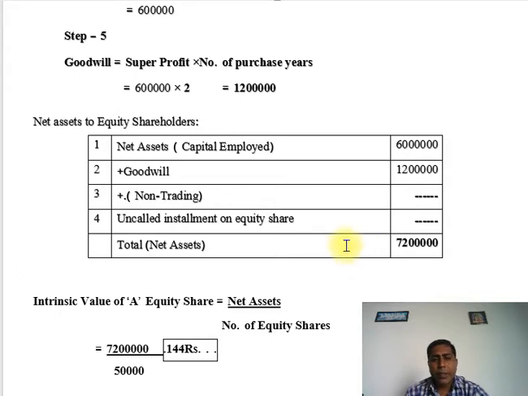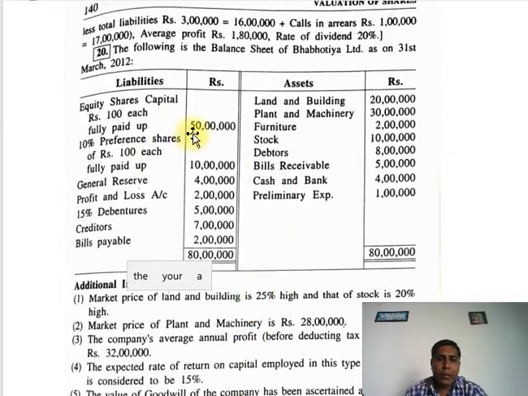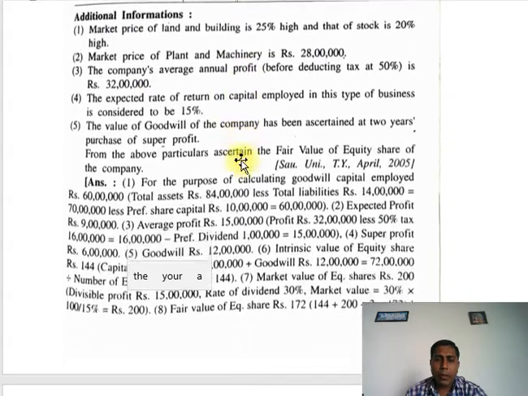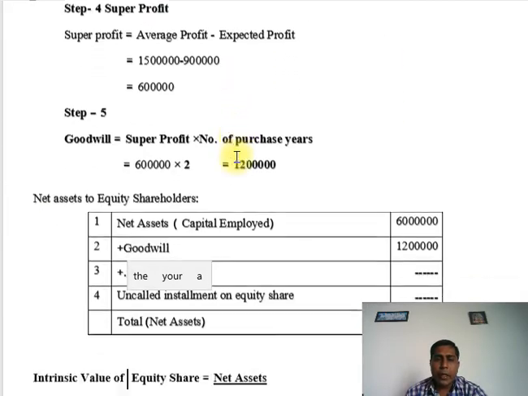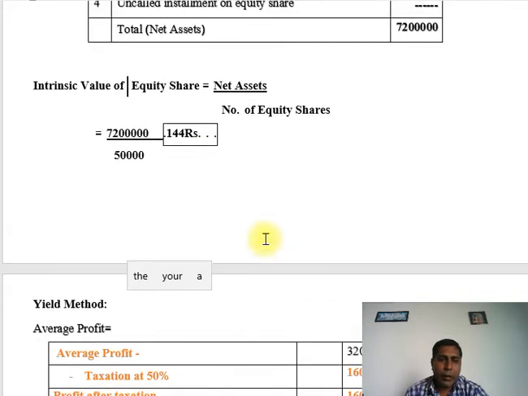Now this is very easy to find out our intrinsic value of equity shares. So net assets upon number of equity shares. So net asset is 72 lakhs. Now number of equity share. So how to find out it? So there is equity share capital 50 lakhs and each share 100 rupees. So 50 lakhs upon 100, that is 50,000. So number of shares is 50,000. So the answer is 144 rupees. So in our example, the intrinsic value of equity share is 144 rupees.